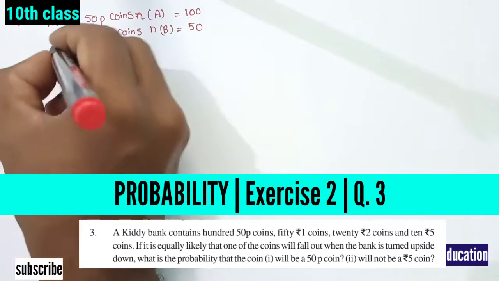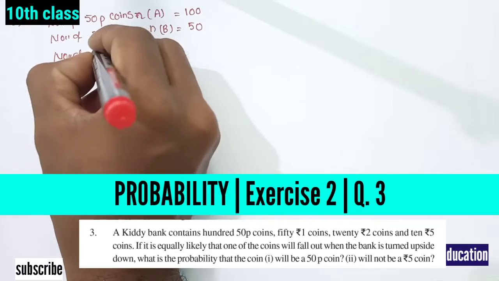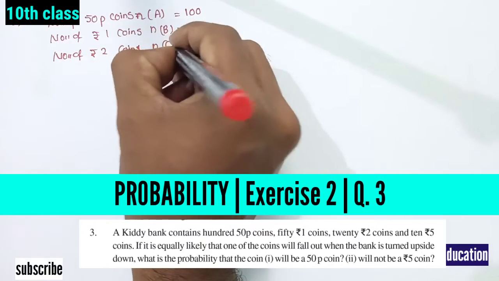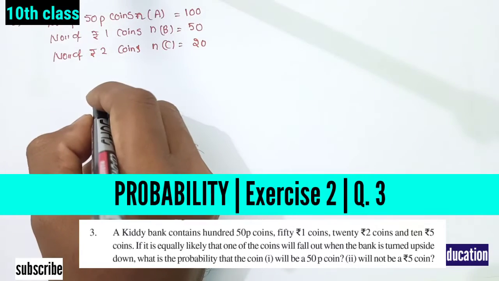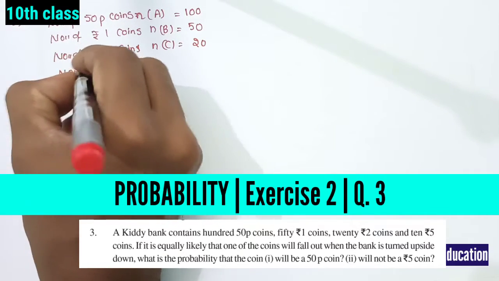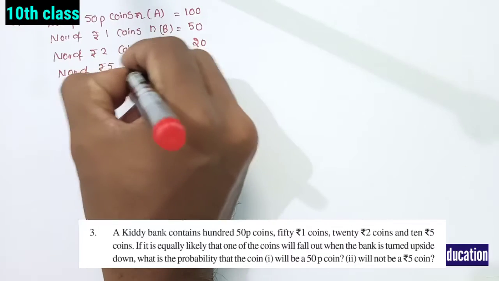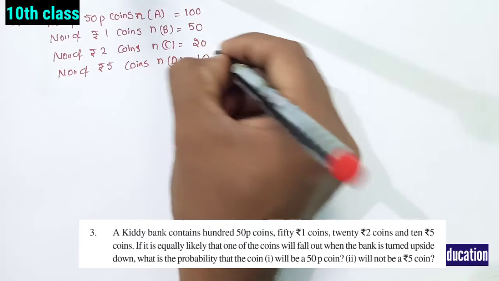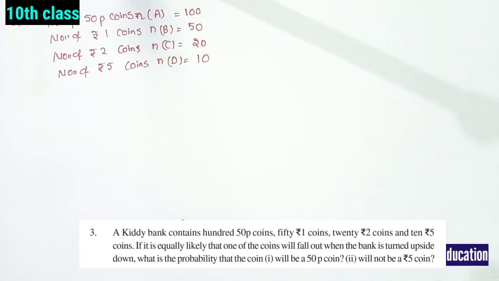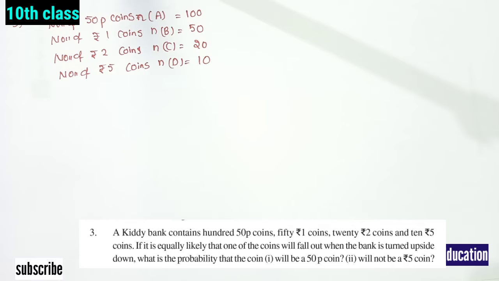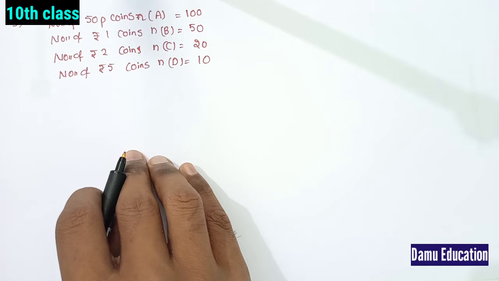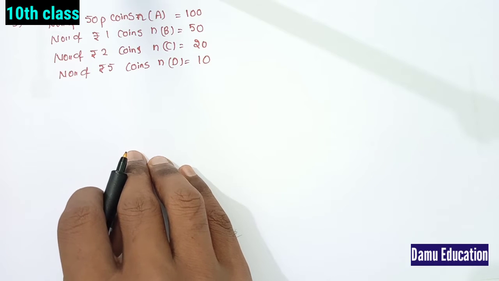Then 2 rupee coins. Number of 2 rupee coins, n of C, will be equal to 20. Then 5 rupee coins. Number of 5 rupee coins, n of D, how many? 10. If it is equal likely that one of the coins will fall out when the bank is turned upside down, what is the probability that the coin will be a 50 paise coin, and will not be a 5 rupee coin?